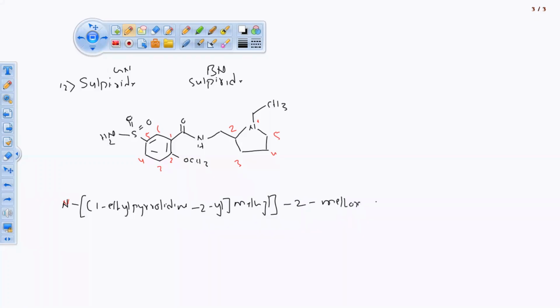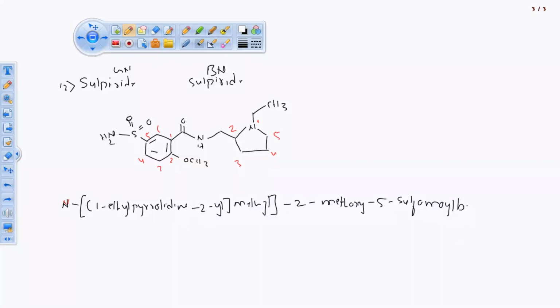This will come in the exam. You are going to face it because it is small, not that big a chemical name. The structure is also small. Methoxy. On the fifth position, we are having sulfamoyl amino group.